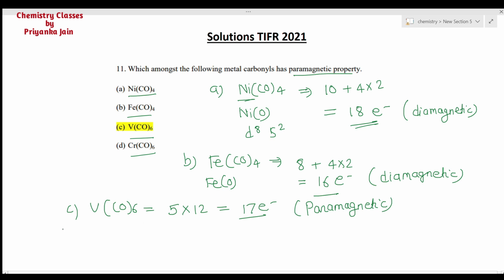You can also see the chromium case: the number of electrons will be 6 plus 12 from the carbonyl ligands, so total 18 electrons, again a diamagnetic species. So the correct answer is V(CO)6, the paramagnetic species.